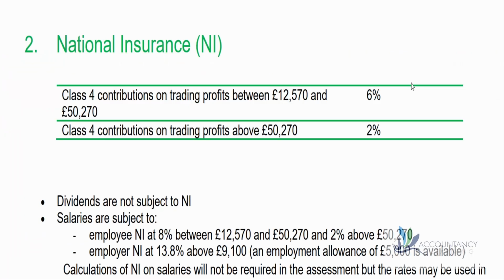Let's not forget national insurance contributions as well, and the reference materials help us with that. So we can see in the reference materials that Lyra would have to pay Class 4 national insurance contributions on any trading profits between the 12,570 and 50,270. Again, notice that the gap between these two figures is the same, 37,700. So any income that she's having to pay the basic rate tax on, she would also have to pay the 6% national insurance.